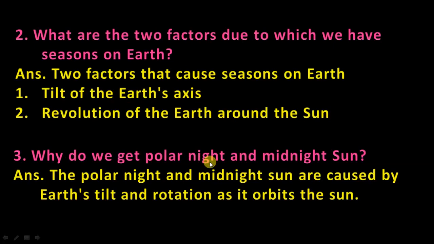The polar night and midnight sun are caused by the earth's tilt and rotation as it orbits the sun. So we experience polar night and midnight sun.